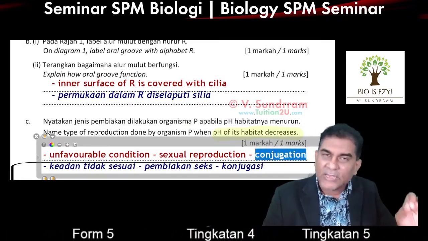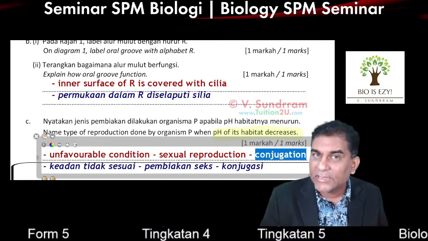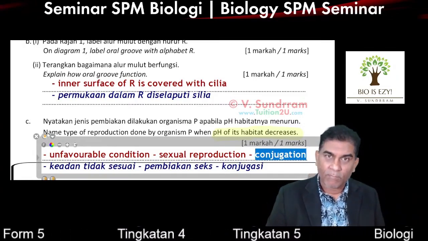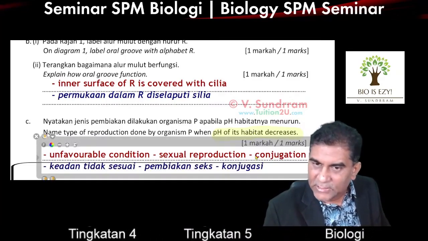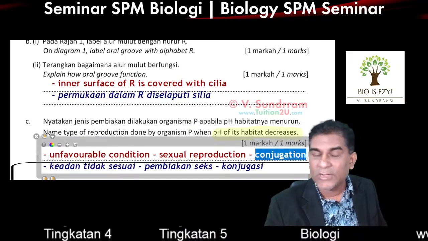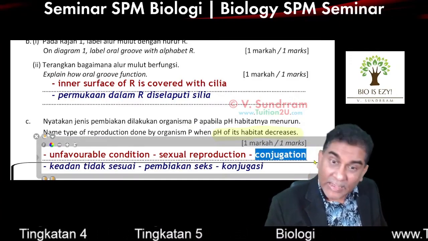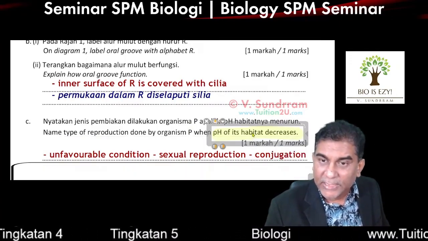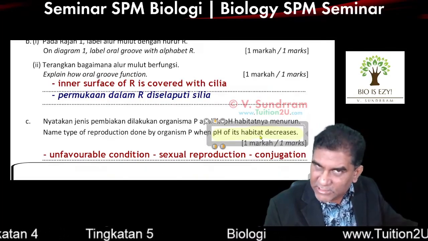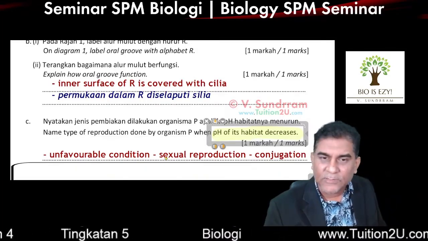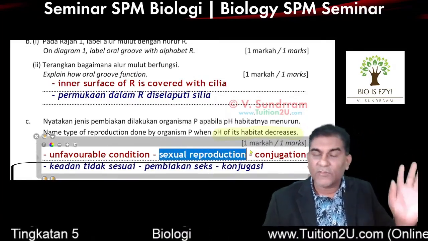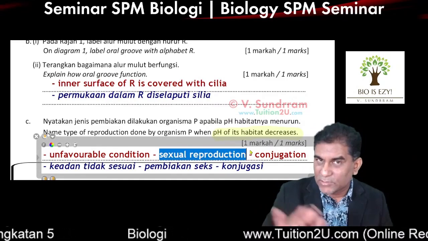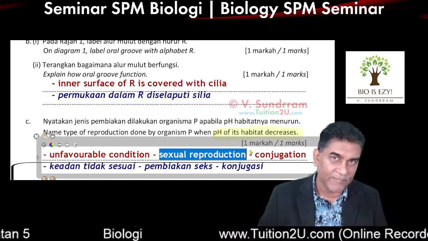Conjugation is the special name for the sexual reproduction that the Paramecium does. So two reasons why we love this question: students normally don't remember the name conjugation, and when the pH or unfavorable condition happens, most of the time the student will answer asexual reproduction. More than 50% of the students will get this wrong.